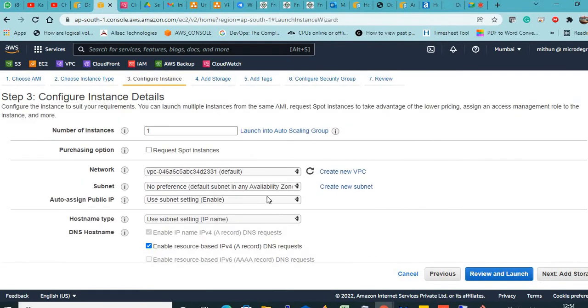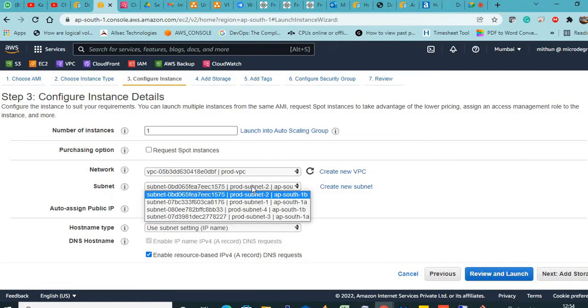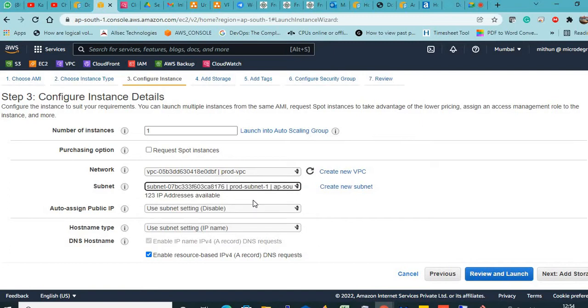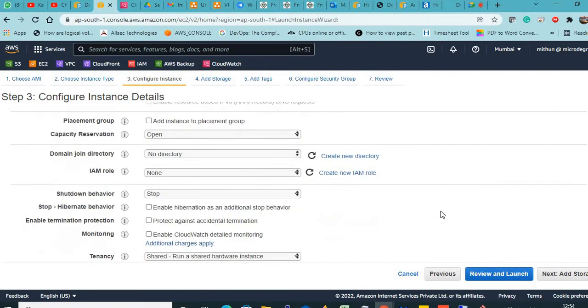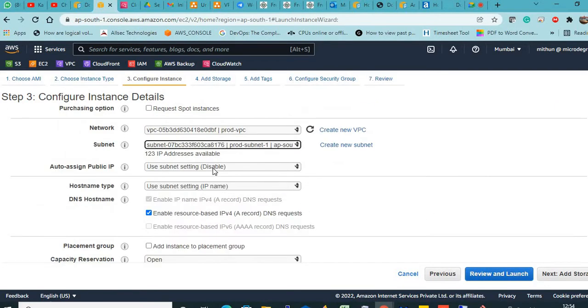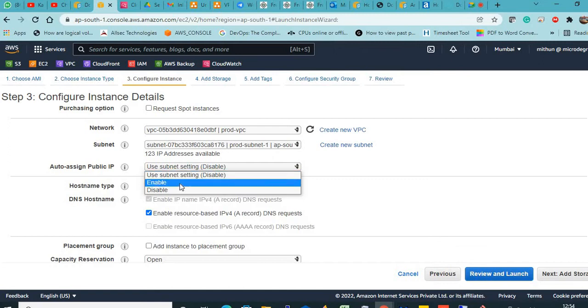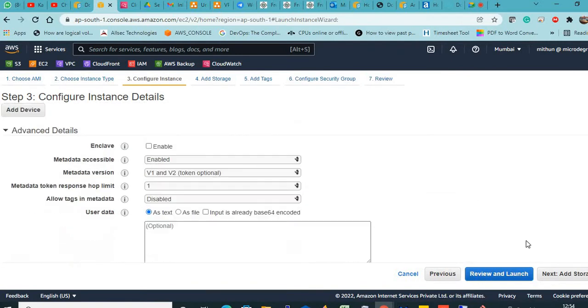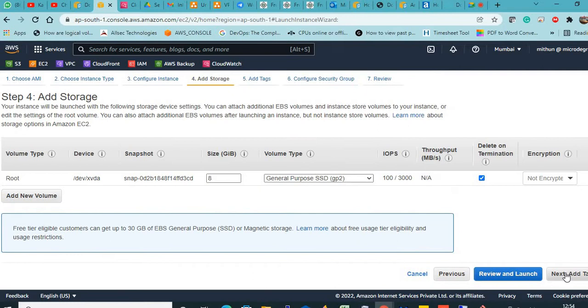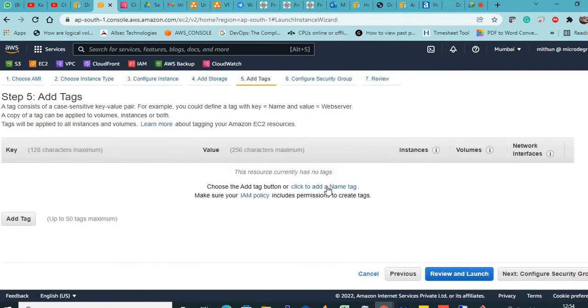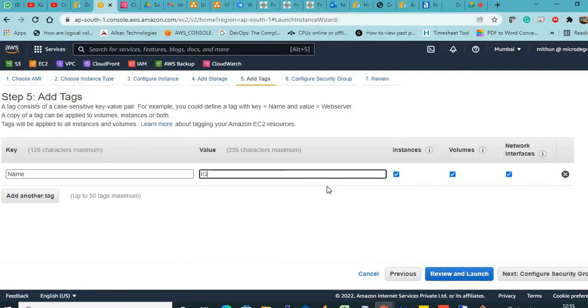Now which VPC do we have to select? The production VPC which we created, and which subnet? Subnet 1 I will select. Now this will be disabled by default, you have to enable it. Just go to the next step. Add storage and keep everything default. I will name it IGW. This is the IGW demo.